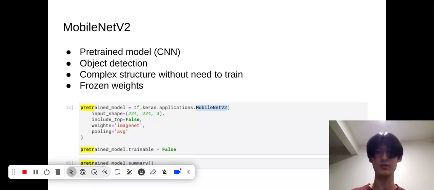In this case, I chose the MobileNet v2 because it's built for object recognition. I was thinking this could probably help us classify and recognize the faces of cartoon characters. Our individual data set isn't going to be enough, but we can add layers on top of it. So here I chose to freeze all of its weights. I didn't want to deal with any overfitting issues or data size issues, so I didn't want to touch any of the original MobileNet, which has over 2 million parameters, I think. I just added a top layer on top of it.